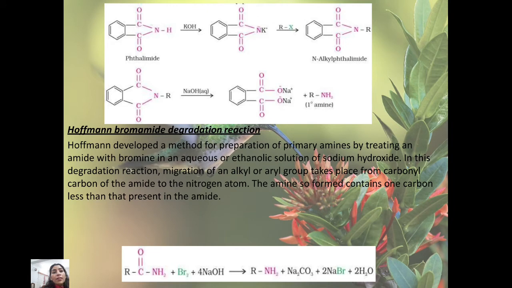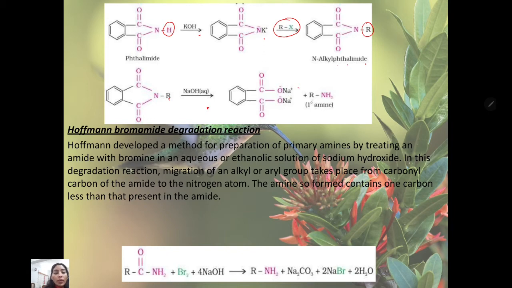This phthalimide, this is the structure: benzene, CO and NH. This will react with potassium hydroxide. This hydrogen will be replaced with potassium, and this potassium compound will react with the alkyl halide. We get the N-alkyl phthalimide. Then on further reaction with sodium hydroxide, we will get the sodium salt of phthalic acid and a primary amine.